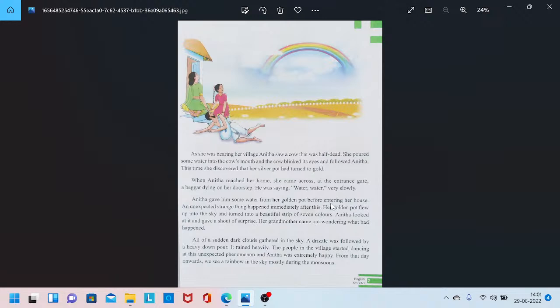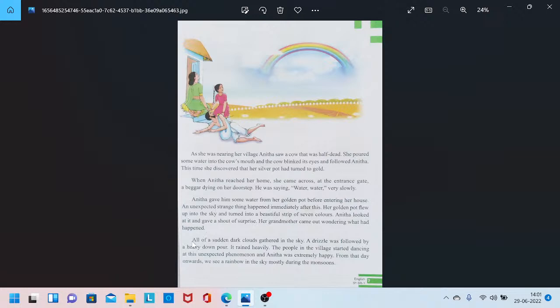Look, it is a very exciting thing. Her golden pot flew up into the sky and turned into beautiful strips of 7 colors. The golden pot which was in Anita's hands flew up in the sky and made 7 strips of colors, that is a rainbow. Anita looked at it and gave a shout of surprise, like, oh, what a surprise. Her grandmother came out wondering what had happened.